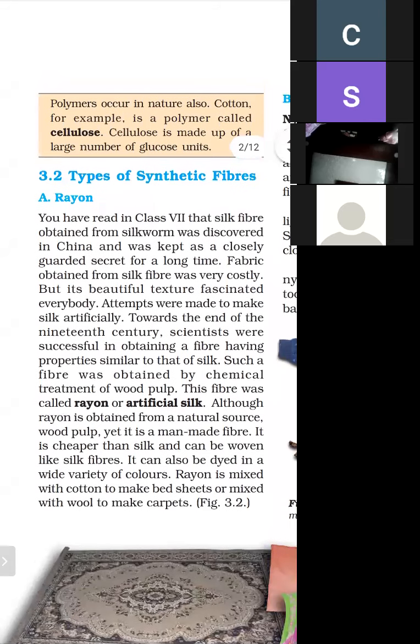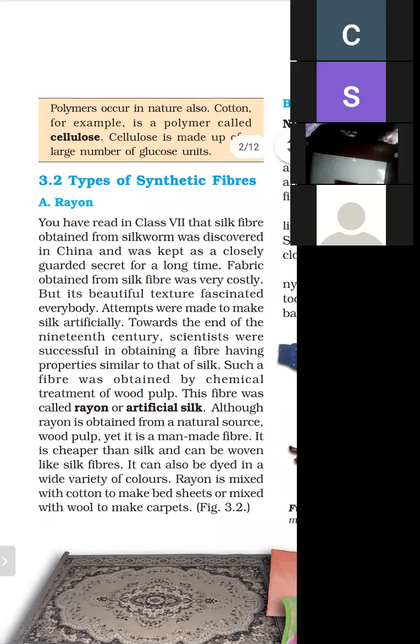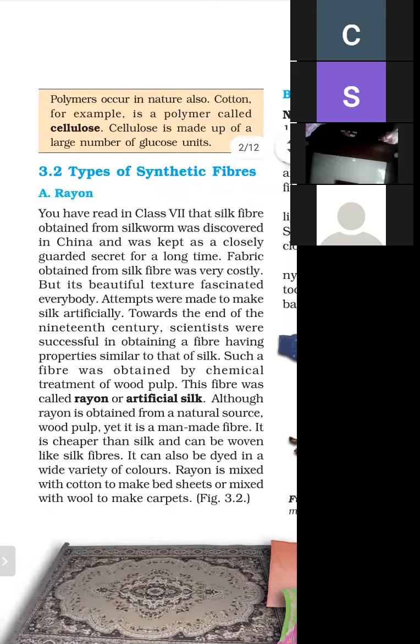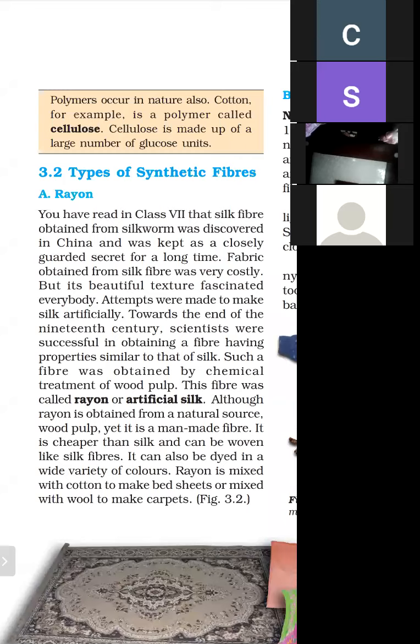But at the end of the 19th century, scientists were successful in finding a fiber that was similar to the silk fiber. And how is this fiber obtained? This fiber is obtained from wood pulp. And what is wood pulp? The outer covering of wood is called wood pulp, and this fiber is called rayon. It is very similar to the silk fiber, and it is also called artificial silk.